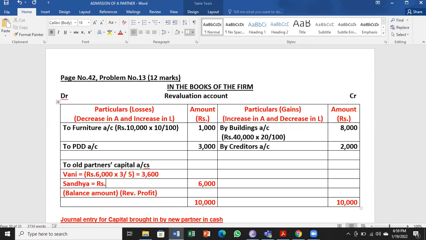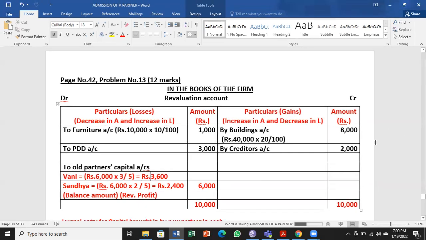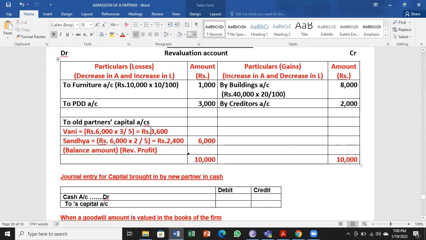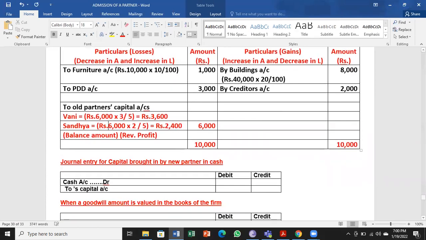Sandhya has a share in the profit 2 by 5, so 2,400. So you have to check before you proceed further, all the time, whether your answers are right or wrong. So revaluation profit is done and the profit has been shared among the partners also.